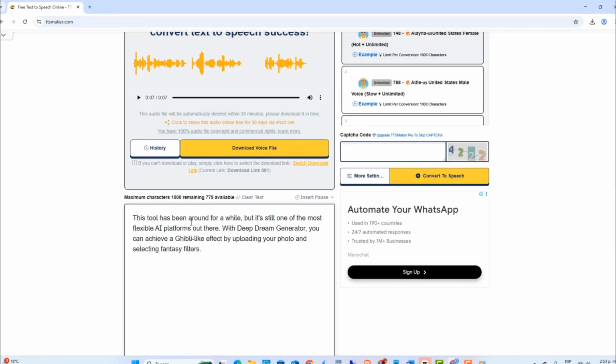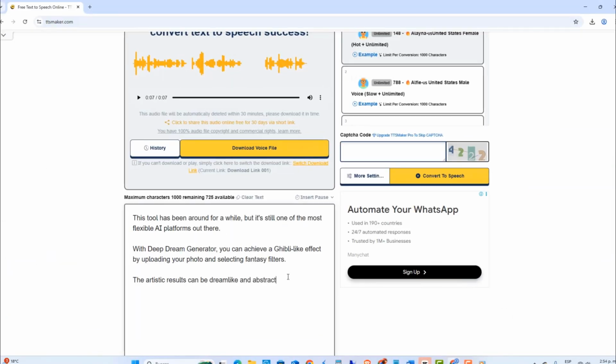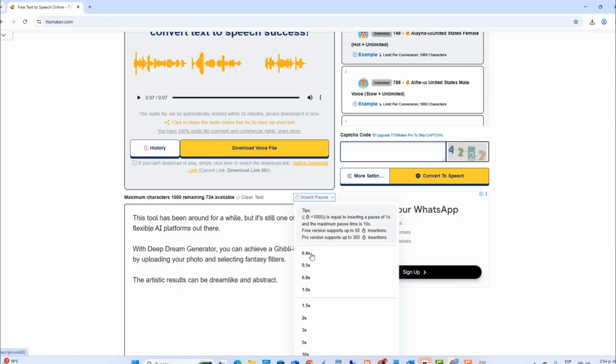You can also add pauses to make your voiceover sound more human. To do this, click on the Insert Pause button and add 1 second after each sentence.